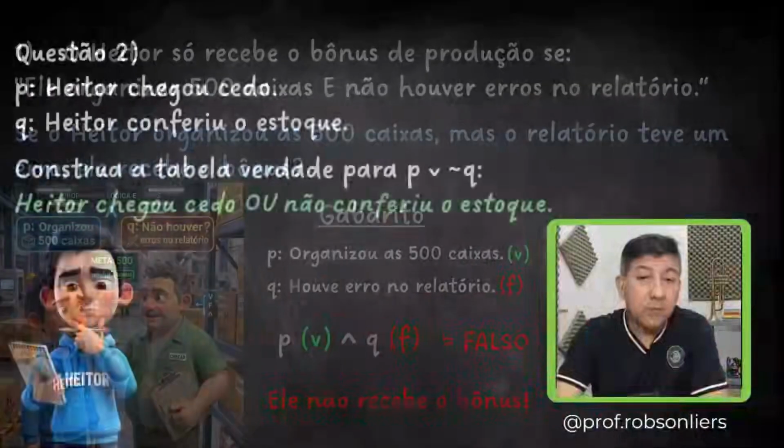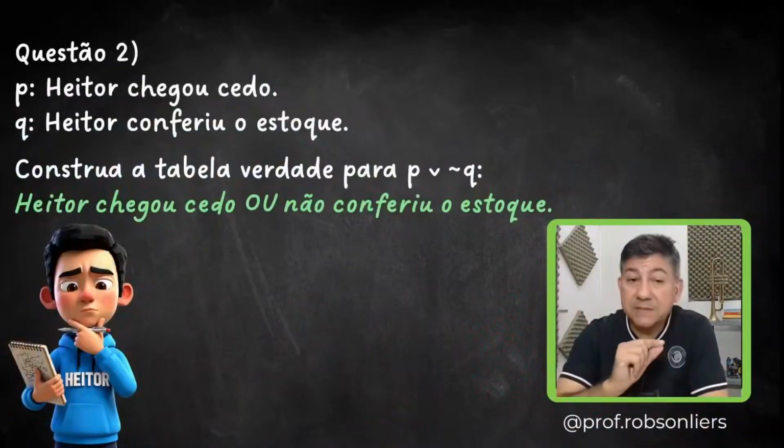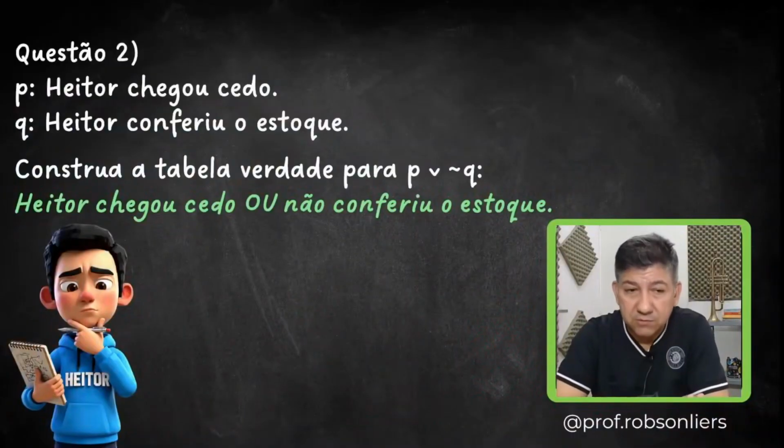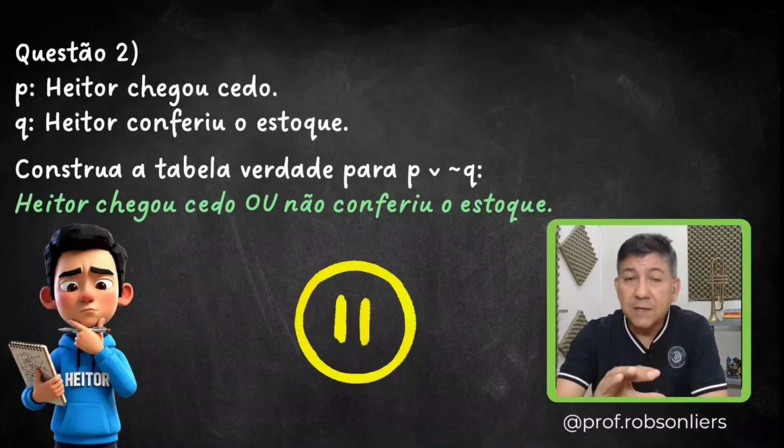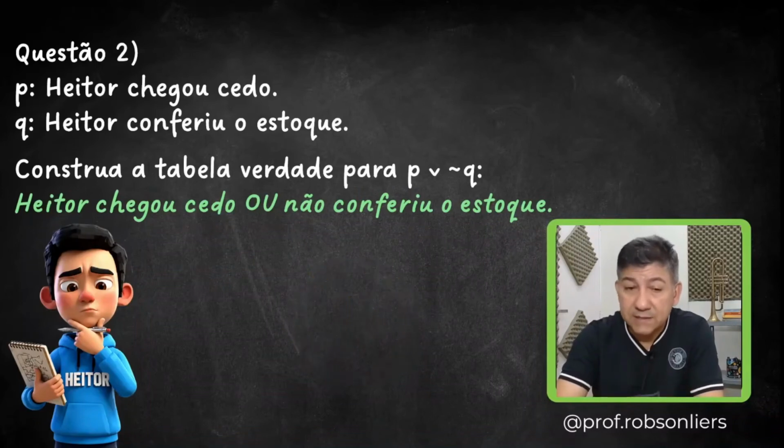All right, problem number 2. Check this out. Proposition P, Heitor arrived early. Proposition Q, Heitor checked the inventory. Build a truth table for P or not Q. Heitor arrived early or he didn't check the inventory. Pause the video, try to build this table on your own, then let me know in the comments if you got it right. I'll show you the solution step by step.